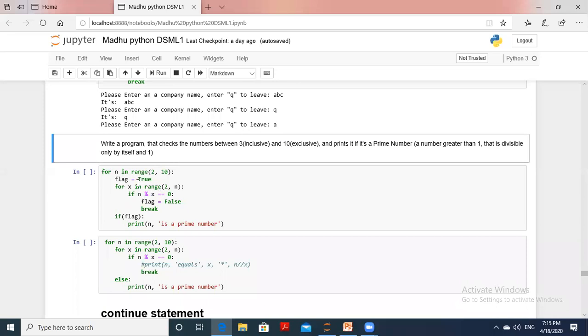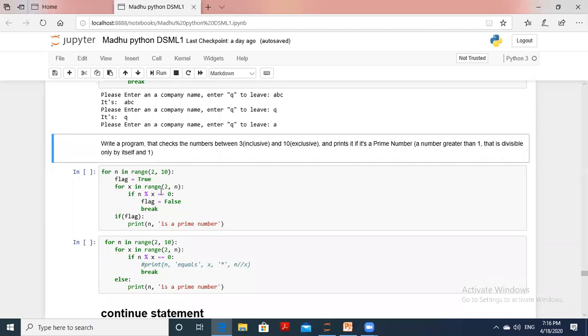Then whatever the entered number is, N equal to 2 or N equal to 3 or N equal to 4, N is divided by X. X is taken from where? Here. 2 divides, that is a range, and the remainder equal to 0.